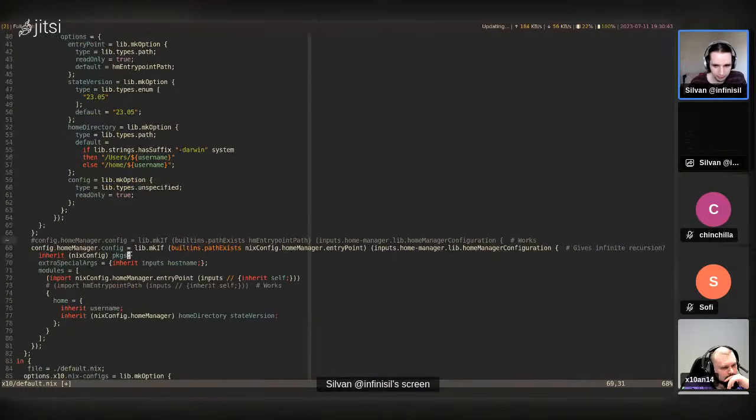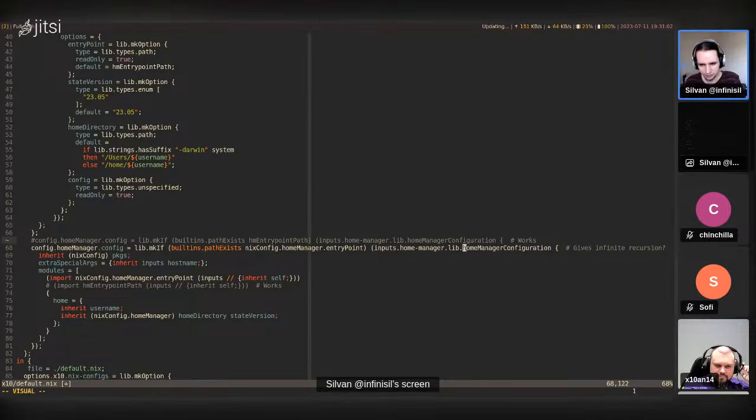And then we also have a definition in here. So underneath, how it works is that this mkIf gets pushed down into the result here. Well, the result is a home manager configuration.